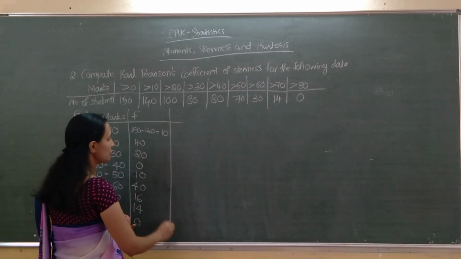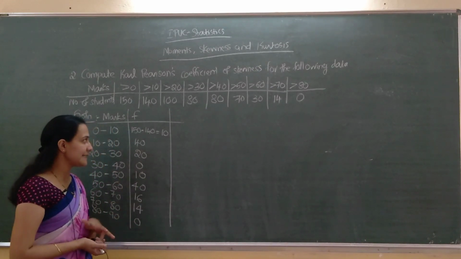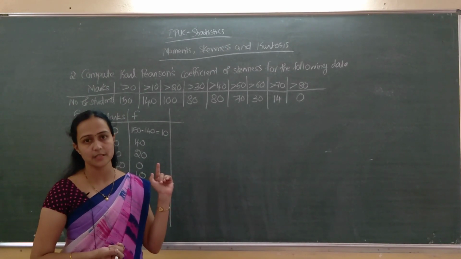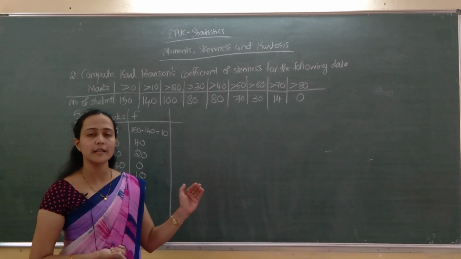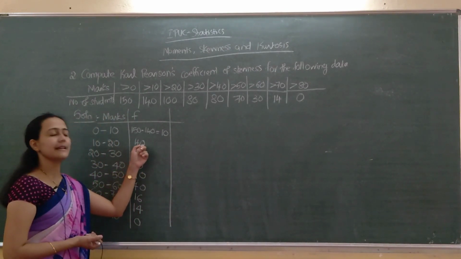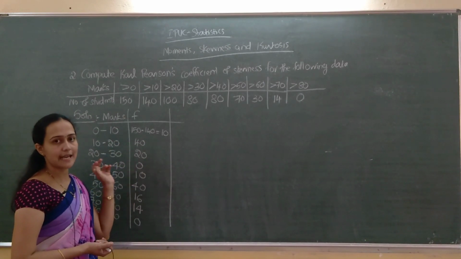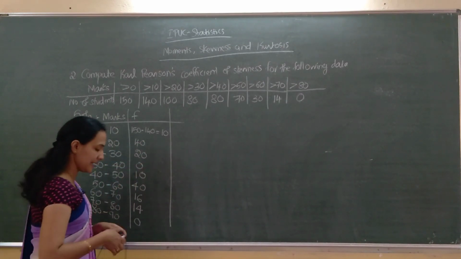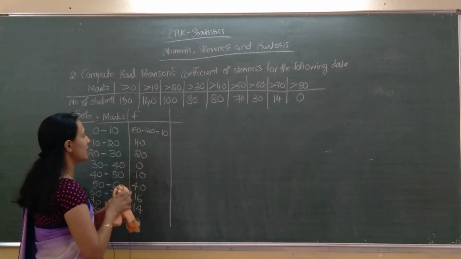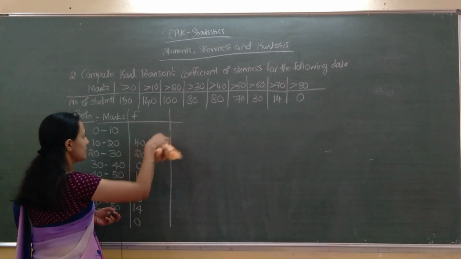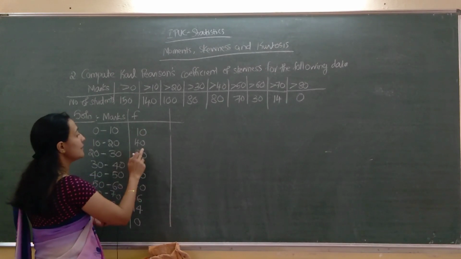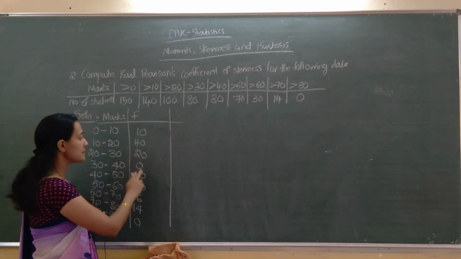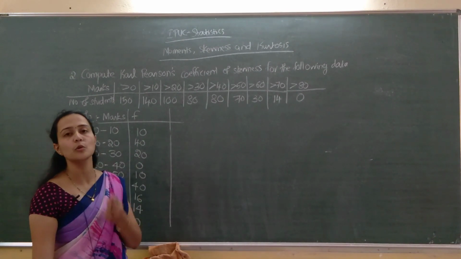Next what we have to do? Our formula is mean minus mode divided by standard deviation. For finding the mode, the mode is the class which has the highest frequency. Here 40 is there, and here also 40 is there, which means we get two modes here.